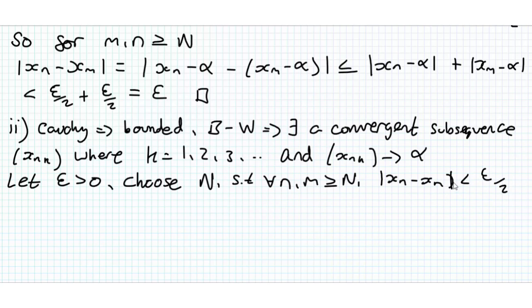Okay, so this comes from our assumption that we have a Cauchy sequence. That's perfectly valid.